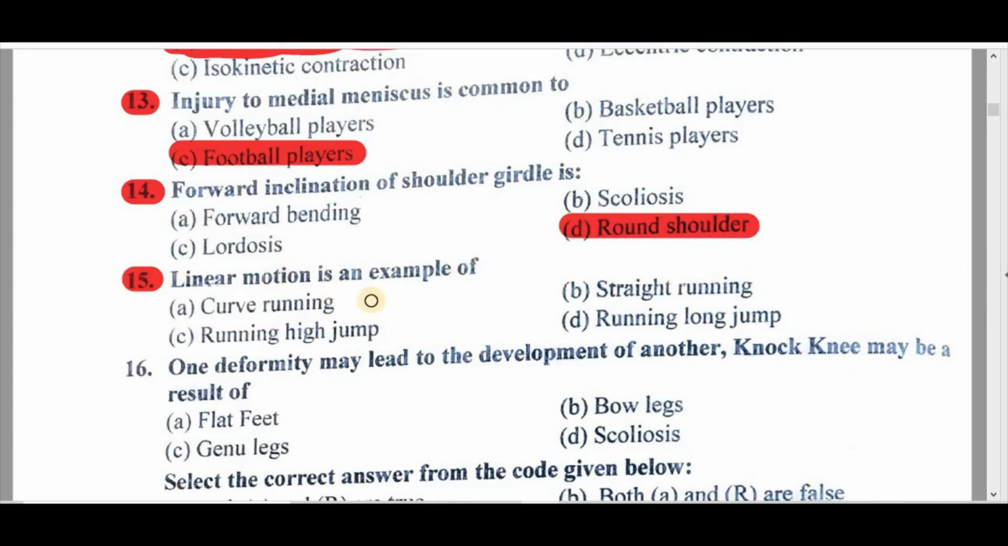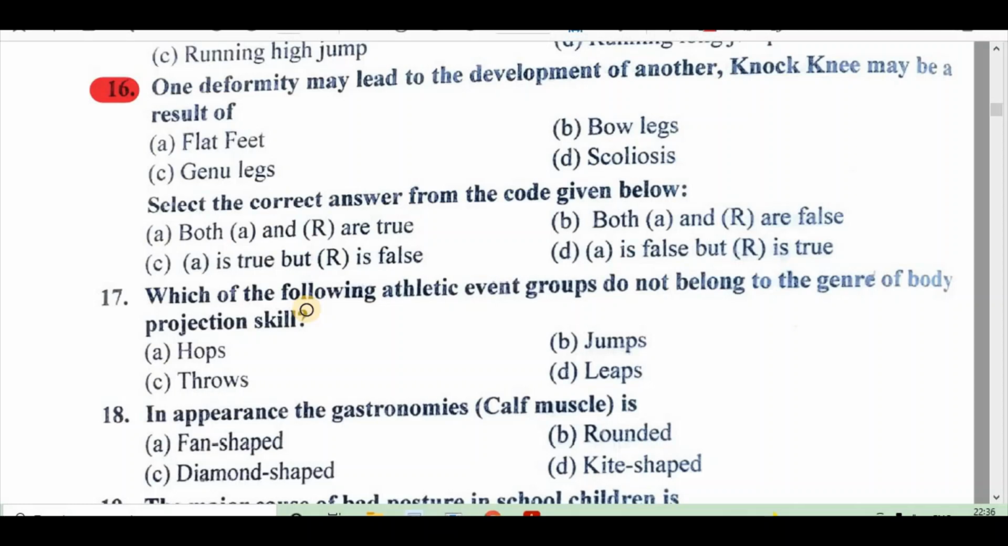Question 15. Linear motion is an example of A. Curved running, B. Straight running, C. Running high jump, D. Running long jump. Right answer is B. Straight running. Okay, question number 16 is not up to the mark, तो हम इस क्वेश्चन को स्किप करते हैं.